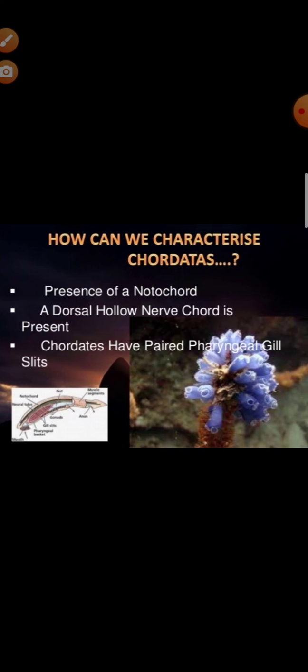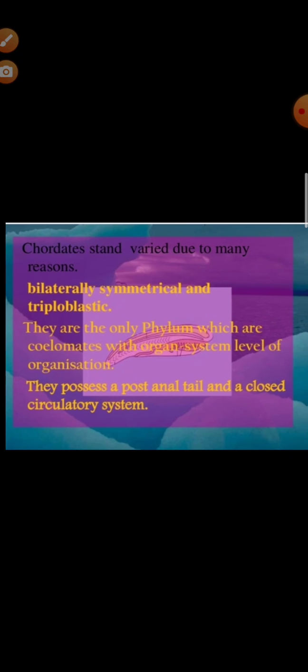Very simple. All animals that possess a notochord at some stage or throughout their lifetime, have a dorsal hollow nerve cord and pharyngeal gill slits. These characteristics should be present in an organism that will be kept under the phylum Chordata.